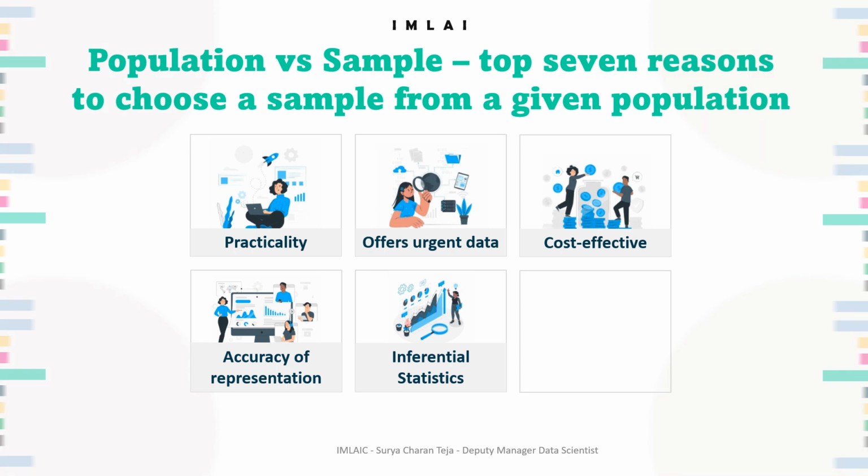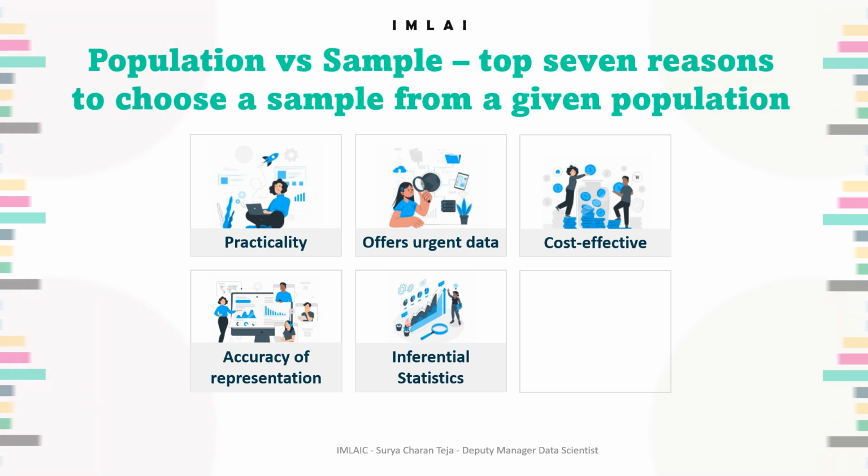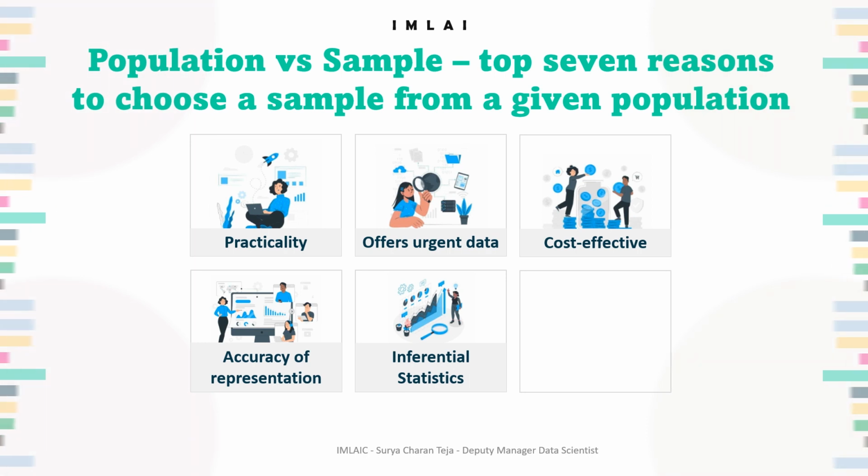And inferential statistics is a process by which representative data is used to infer insights about the entire population. Inferential statistics can only be obtained using data samples. So data collected from a sample represents the whole population.